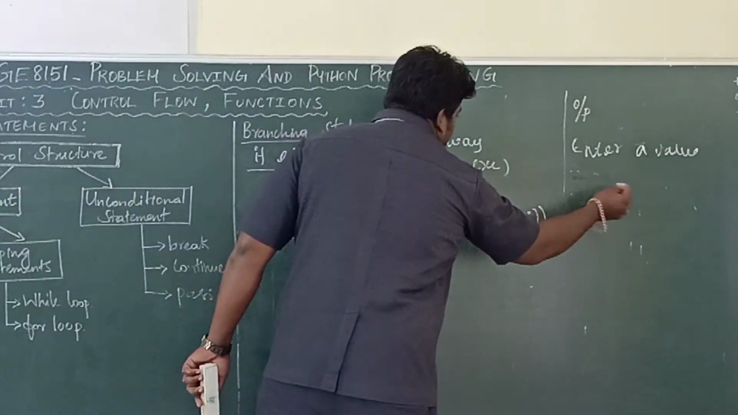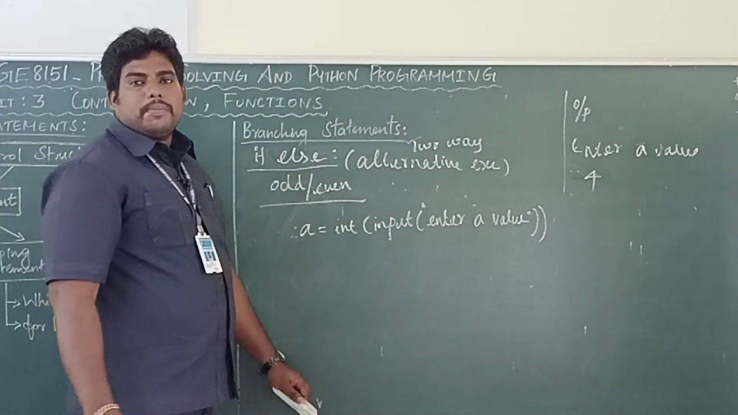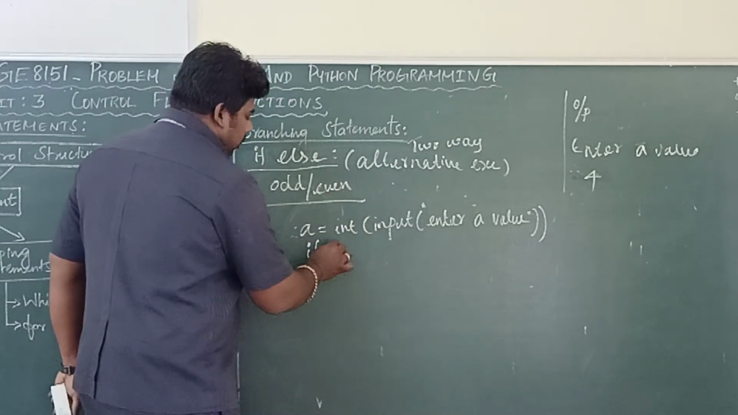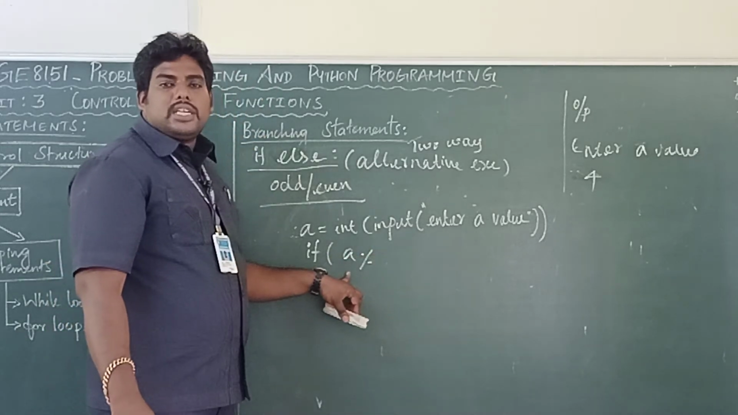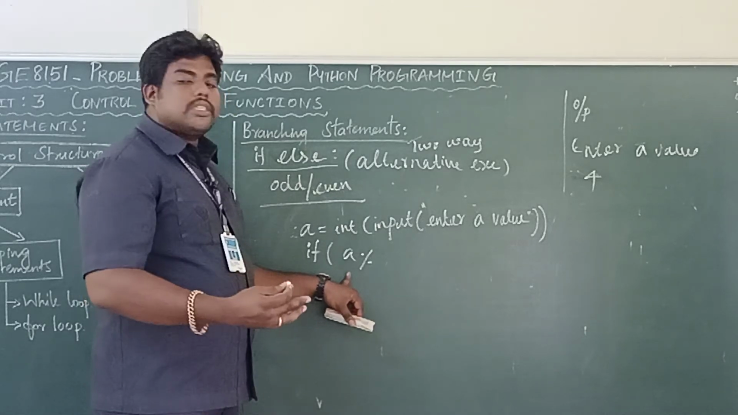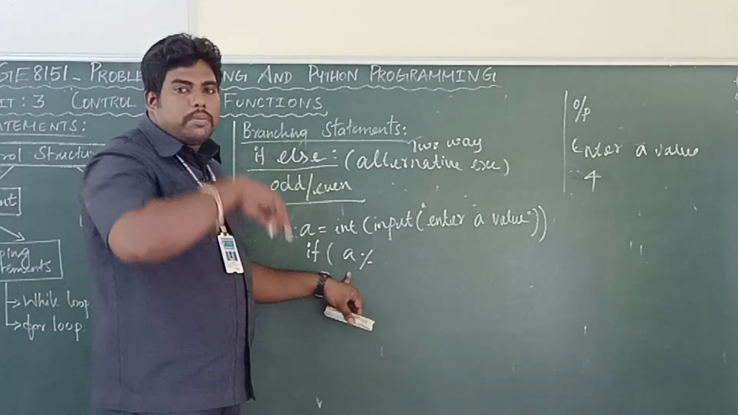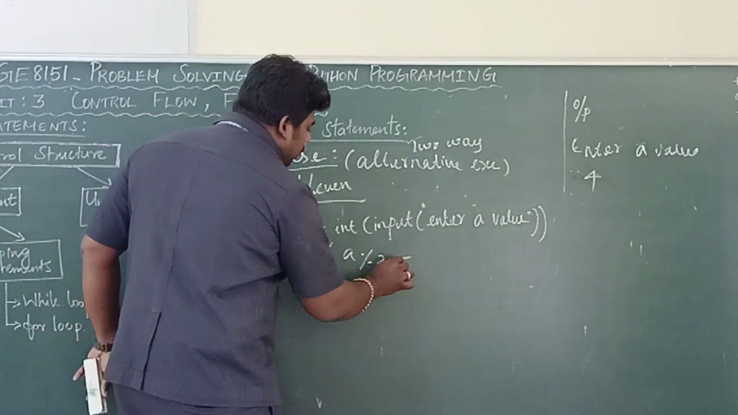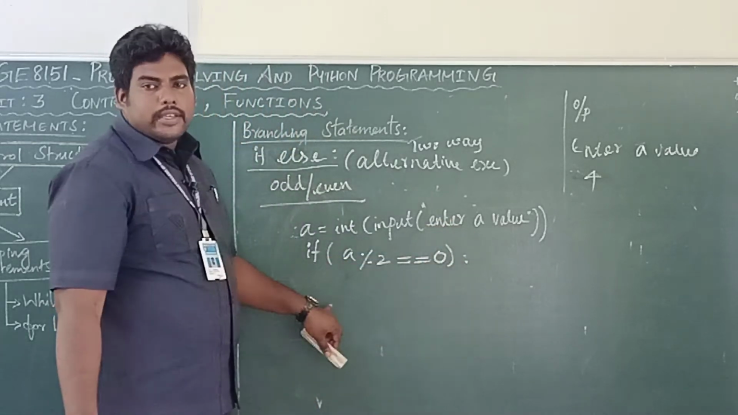You are giving one value, 4. Now I am going to implement the if else. If a divided by 2, which type of division is this? This percentage symbol means modular division, remainder division. The percentage symbol gives the remainder as output. The slash symbol means quotient as output. So if a % 2 == 0, this is the logic.